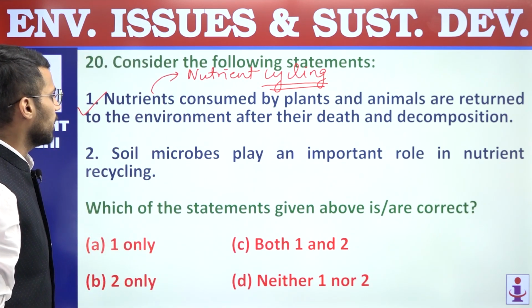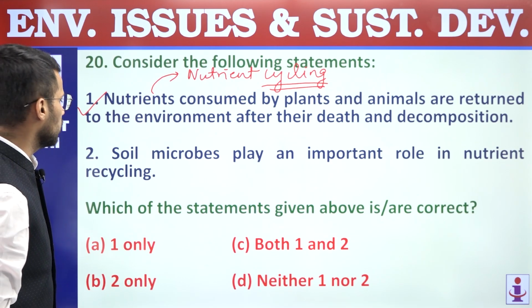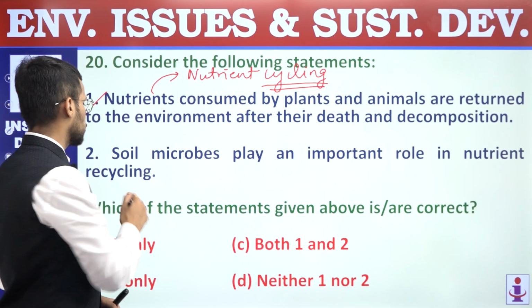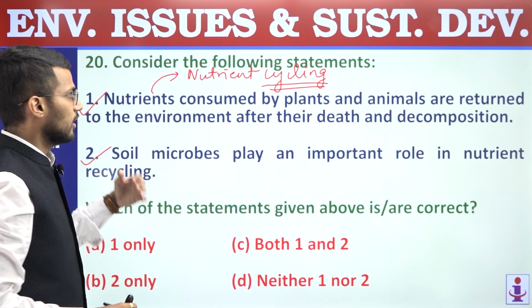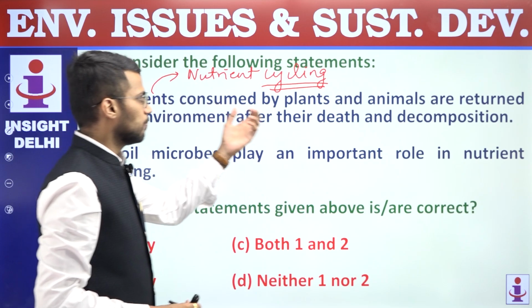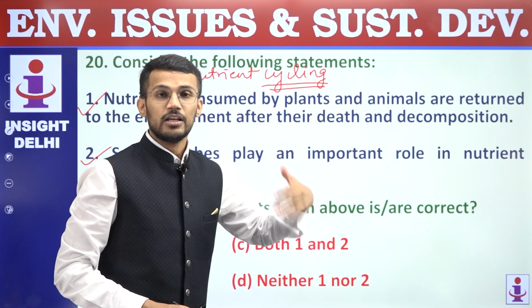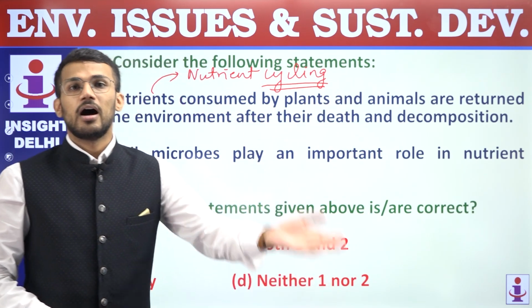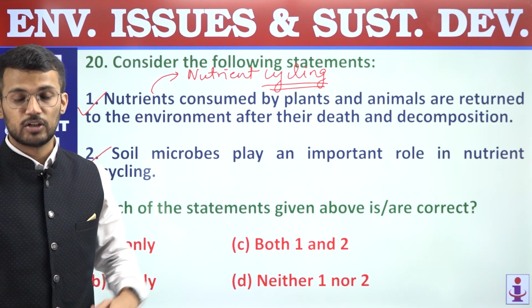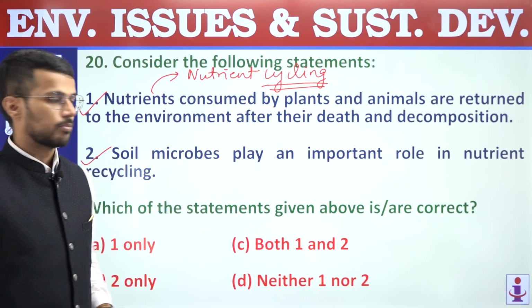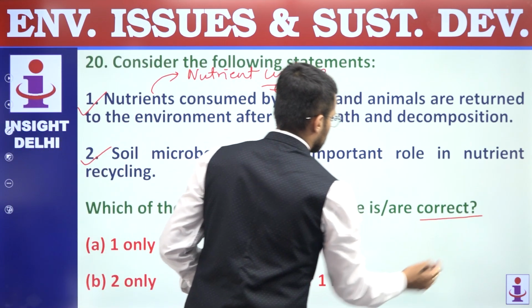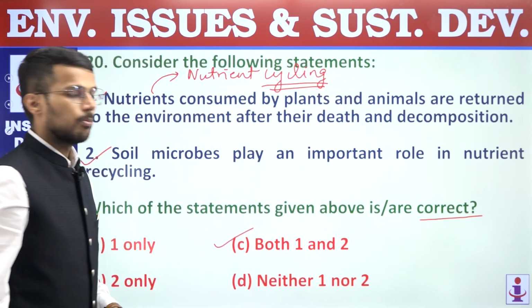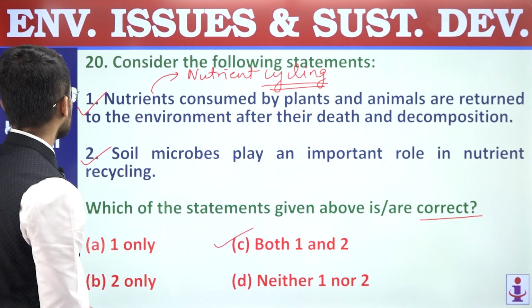Second, soil microbes play an important role in nutrient cycling. This statement is also correct because soil microbes ensure that when plants and animals die, nutrients consumed by them are restored back into the environment or abiotic components of the environment. So both these statements are correct. We are supposed to find out correct statements only. Answer is C, both 1 and 2.